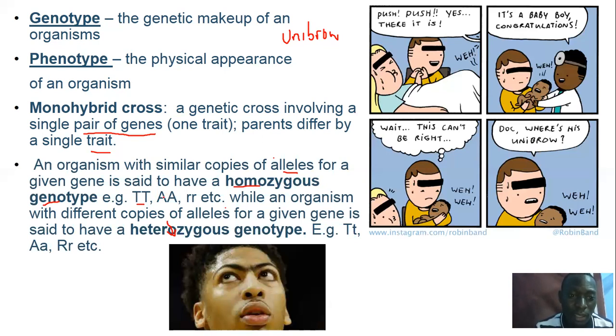You can say maybe A could represent, let's say, albinism. That is, albinism simply means someone who lacks melanin in their skin. So they are normally called albinos, or R for red color of the eyes, and so on and so forth. While an organism with different copies of alleles for a given gene is said to be heterozygous, meaning that there are different alleles, whereby if one allele was represented with capital T, then the other is going to be represented with a small t. So this kind of genotype, we say that it is heterozygous for tallness.